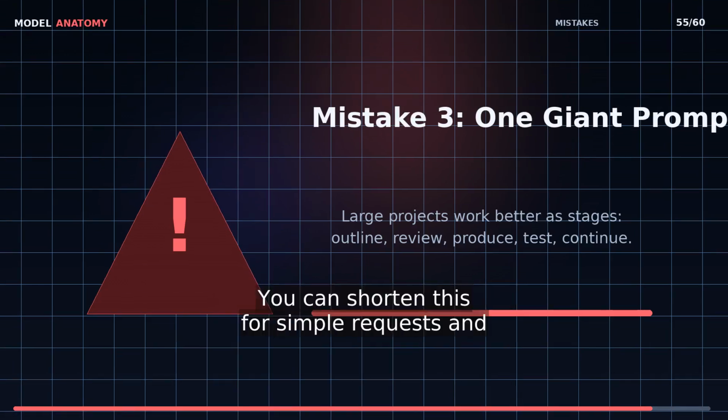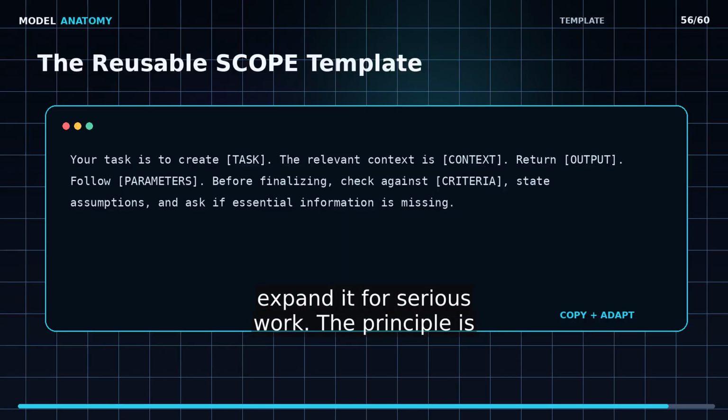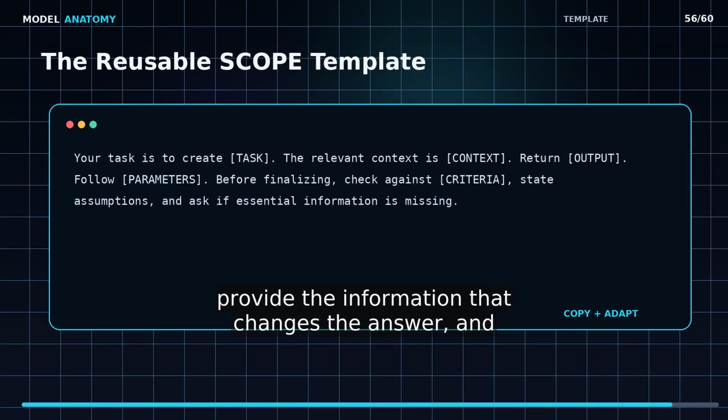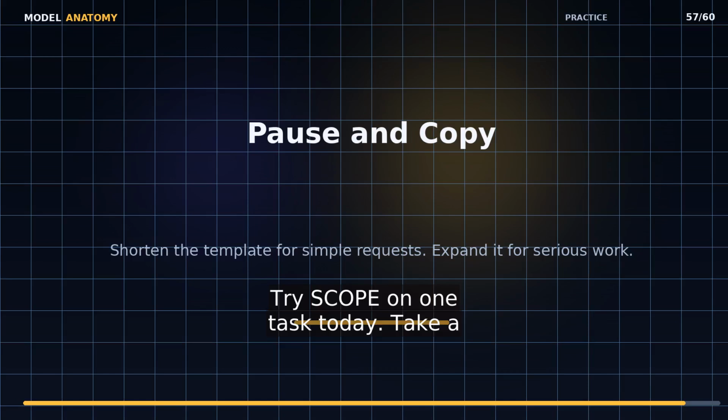You can shorten this for simple requests and expand it for serious work. The principle is stable. Tell the model what success looks like, provide the information that changes the answer, and keep a human verification loop. Try scope on one task today.